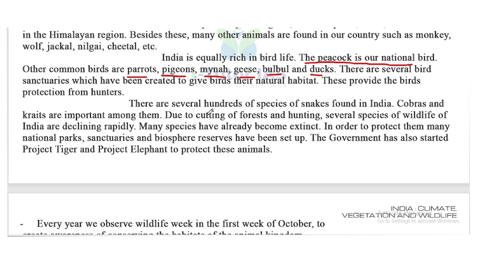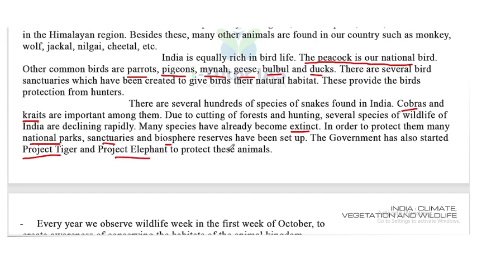These provide the birds protection from hunters. There are several hundreds of species of snakes found in India. Cobras and kraits are important among them. So cobras and kraits are important snakes in India. Due to cutting of forests and hunting, several species of wildlife of India are declining rapidly. Many species have already become extinct. In order to protect them, many national parks, sanctuaries and biosphere reserves have been set up. The government has also started Project Tiger and Project Elephant to protect these animals.